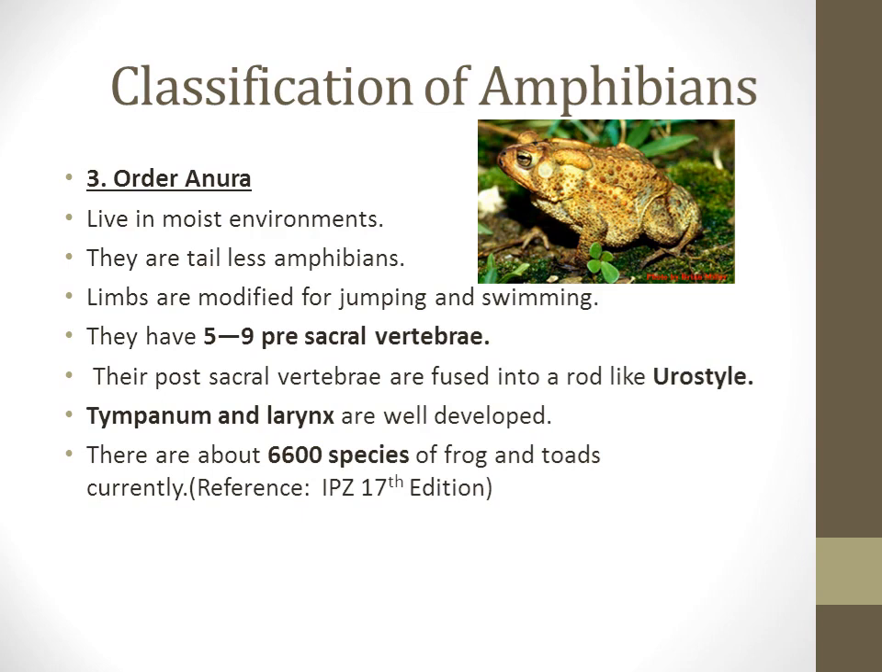They have 5 to 9 pre-sacral vertebrae with transverse processes. Their post-sacral vertebrae are fused into a rod-like urostyle, and their tympanum and larynx are well developed. There are about 6,600 species of frogs and toads currently present in the world, and this order has only frogs and toads.